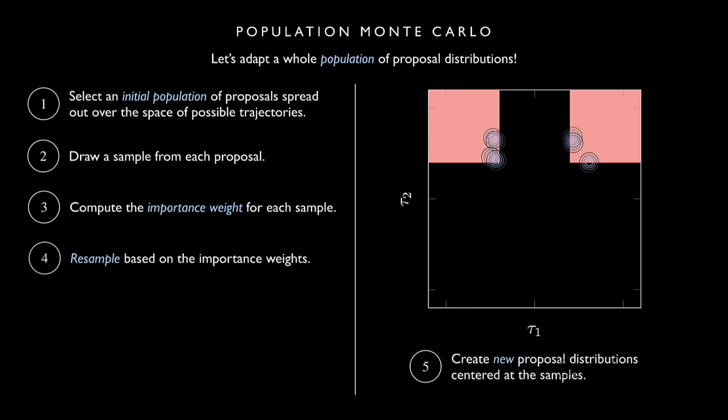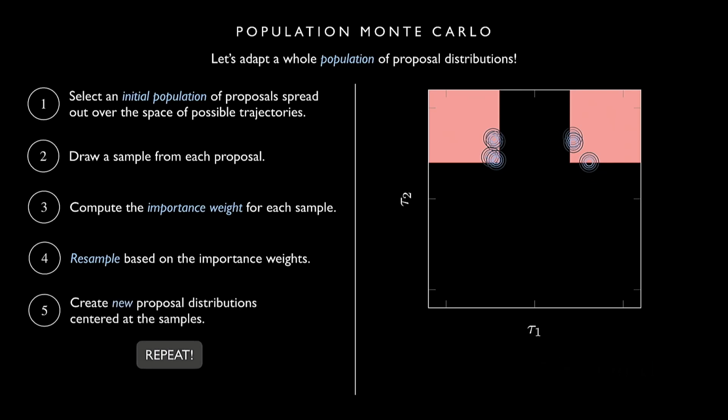And then we just slapped on a new proposal to all of our new resamples. So again, it's not like we decreased the number of proposals, they're just on top of each other. And then we can, like I said, repeat this until we're satisfied for some set number of iterations. And then once we're done, we will take these proposals that we ended up with and perform multiple importance sampling with them to try to estimate our probability of failure.